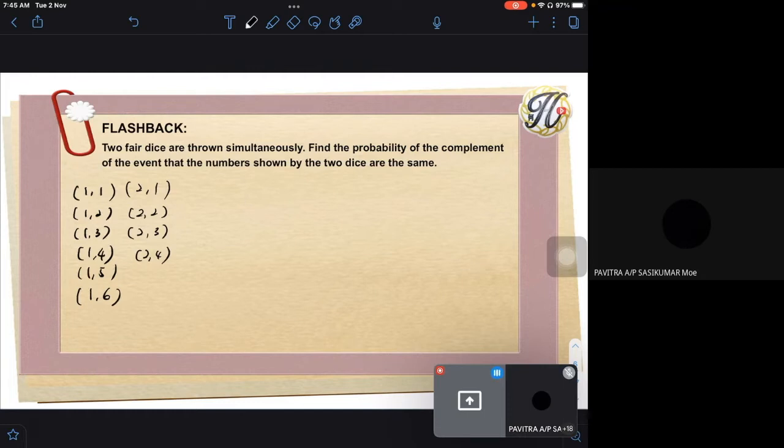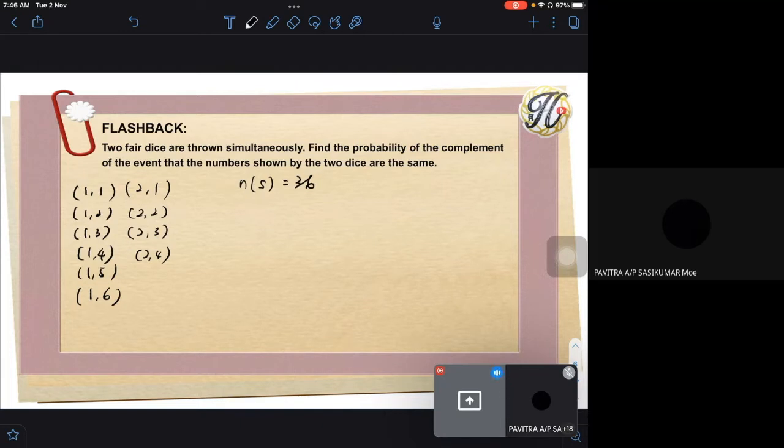There is quite a lot. Means actually you have 6 possible, 6 possible. You have to multiply it. Actually, the total of the sample space is 36, 6 kali 6. Sebab yang pertama, the first dice, you have 6 possible outcomes. Another one also 6. So 6 times 6 is 36.